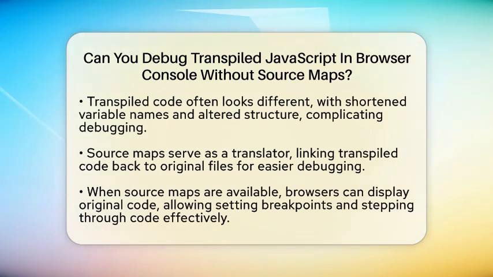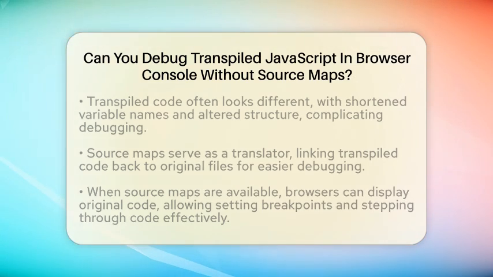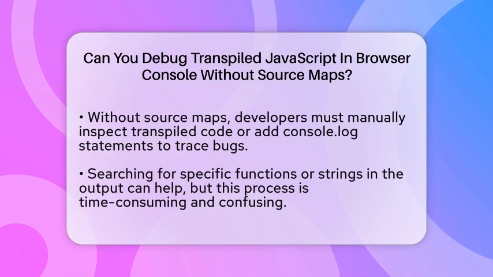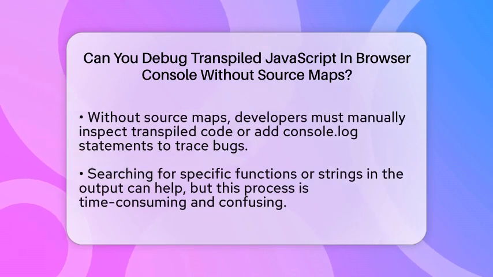When source maps are available and correctly linked, your browser can show your original code in the developer tools. You can set breakpoints in your actual source files, step through your code line by line, and see exact error locations. This makes debugging much easier and faster.